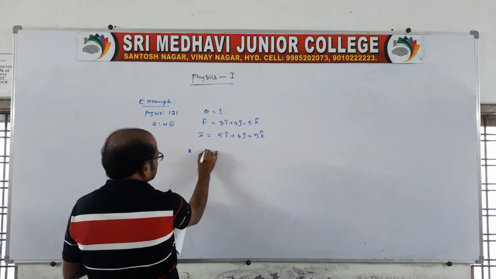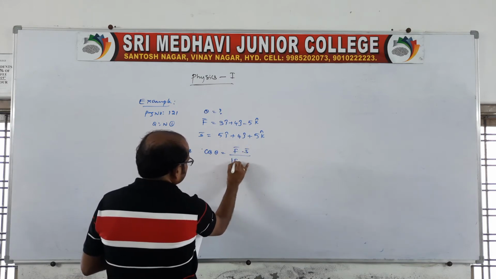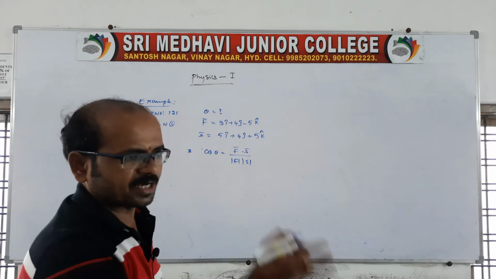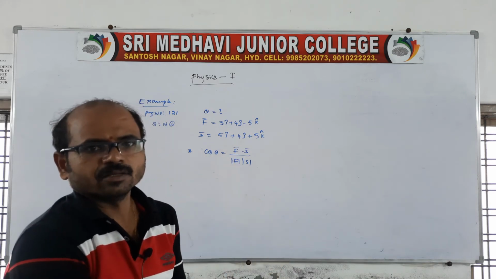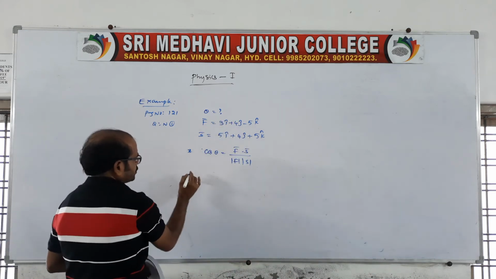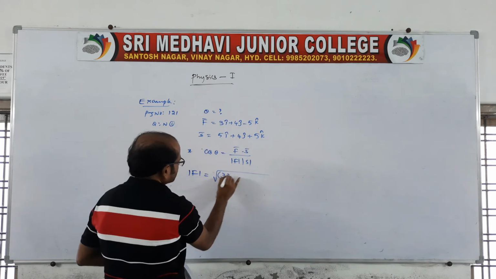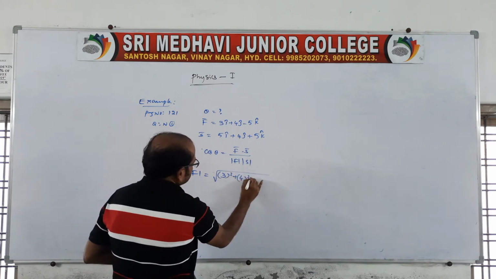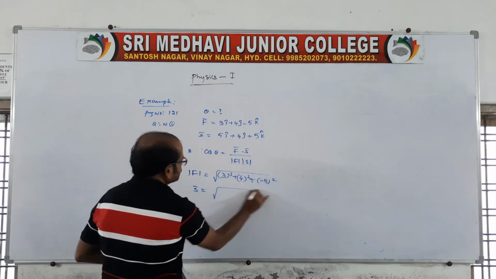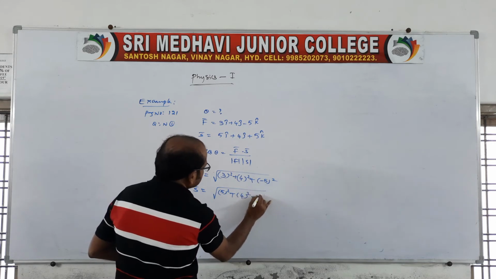Before that, it is asking the angle. Cos theta is equal to F dot s by magnitude of F and magnitude of s. In the previous class I told you an example problem related to how to find the angle. Here also the same question is given. You first get the magnitude of force: root over 3 square plus 4 square plus minus 5 whole square. Displacement is root over 5 square plus 4 square plus 5 square.